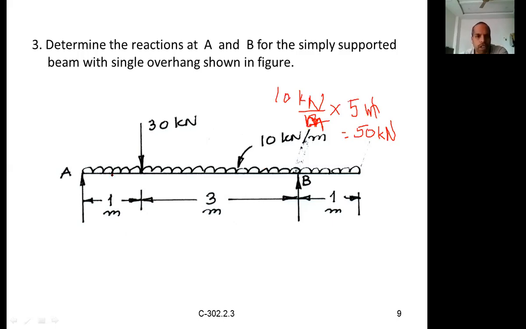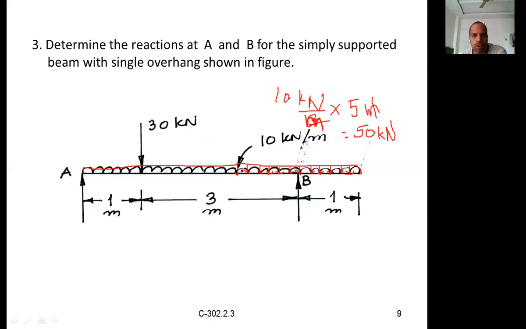Again, regarding the point of application, I already discussed that it is just like a rectangular load. It is a rectangle, but we are showing it like this. Strictly speaking, the UDL has to be shown as a rectangular box with arrows pointing downward, indicating the load is acting downwards. This is the actual correct representation of a UDL, but to save some time we are doing it this way.